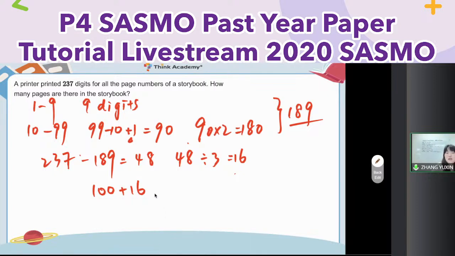So there are two methods. Method 1, 100 plus 16, and then minus 1. Why? Because the fourth digit here is 100 itself. So 115. Or you also can use 99. Next one is 100. From 100 plus 16 is equal to 115. They're the same. Okay, so for this one, answer 115.